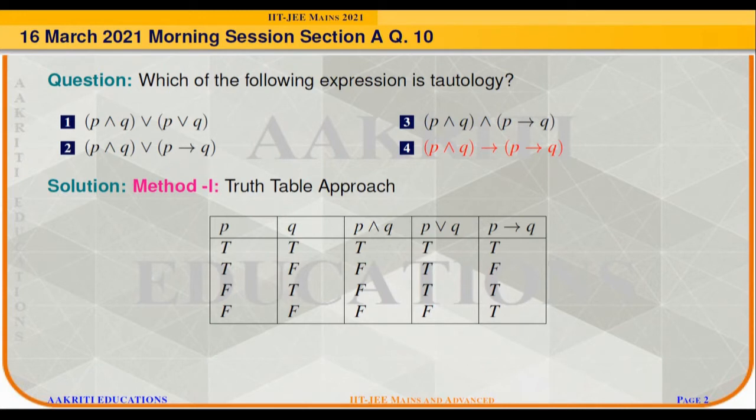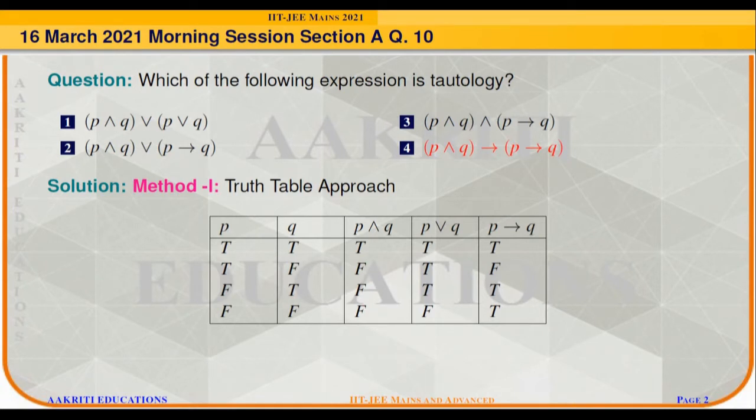The second compound statement is P disjunction Q, which is also termed P or Q. It gives false only when both the statements are false. Hence, its truth table gives true, true, true and false. And the third compound statement is P implies Q. This gives false only when true implies false. Thus, its truth table gives true, false, true, true.